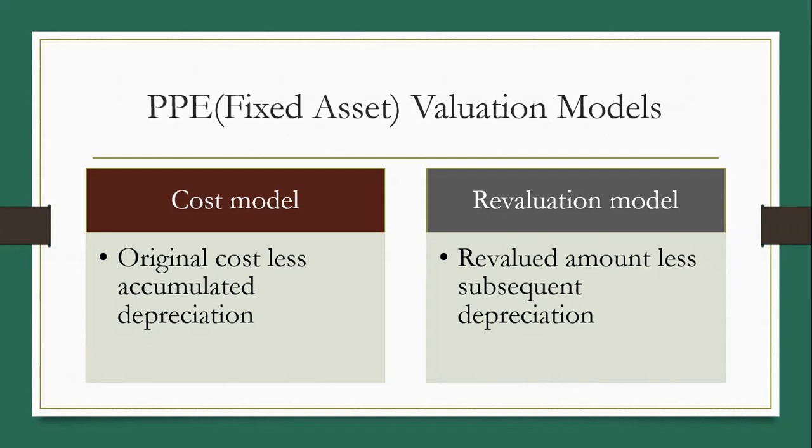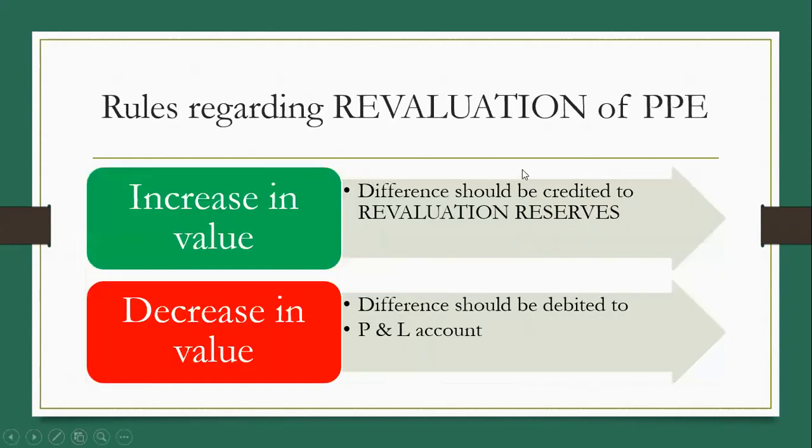If there is a vast difference between the cost of an asset and the market price of the asset, then the business can revalue the asset. In that case, the amount to be shown in the balance sheet is the revalued amount less subsequent depreciation. In case of revaluation of an asset, there can be either an increase or a decrease in the value.